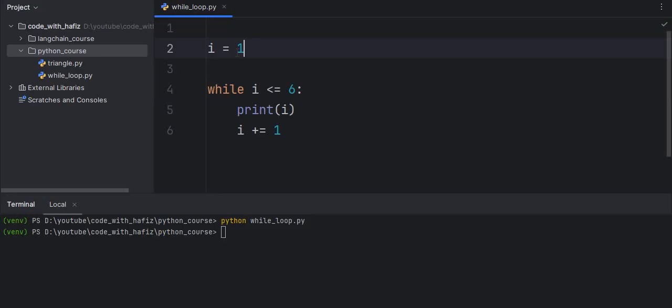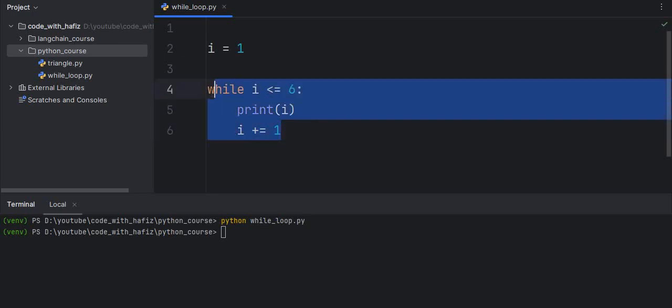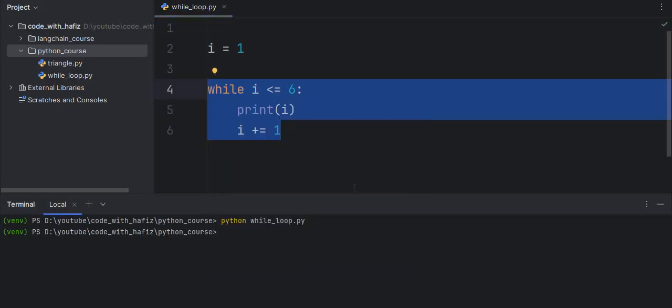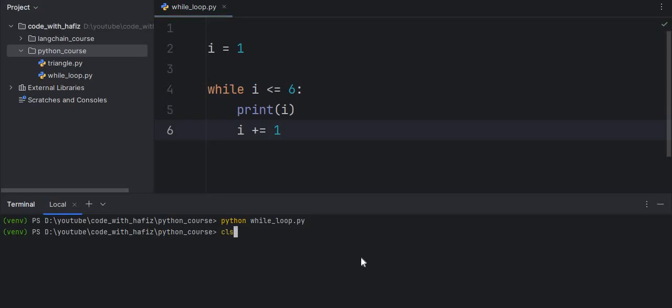As you see, we have the value 1 for I. Is 1 less than or equal to 6? Yes, the condition is true, then this will print I. Then on the next line, I plus equal to 1. Basically we are increasing the value of I by 1. So this loop will repeat until the condition becomes false. If I run this code, you will see how the while loop is working.